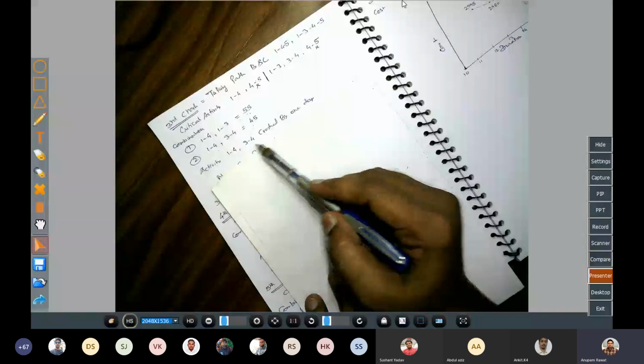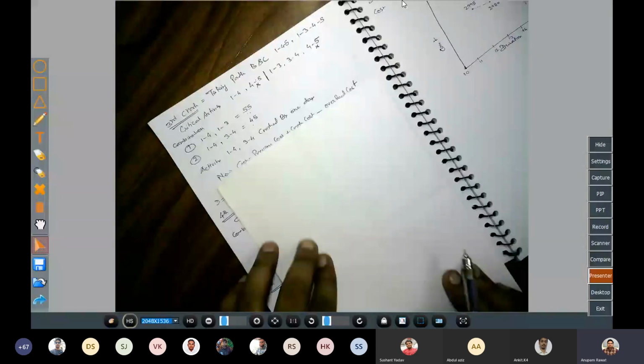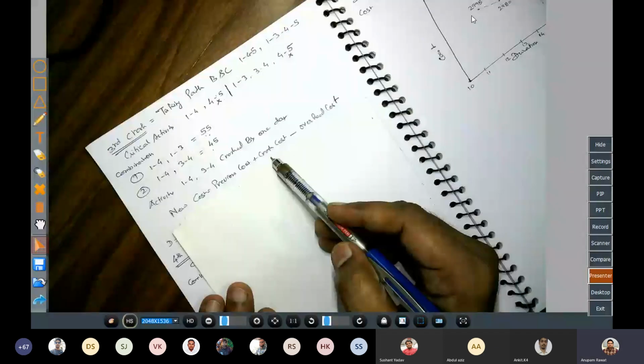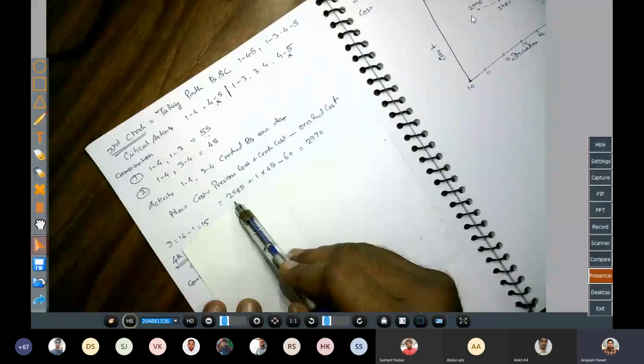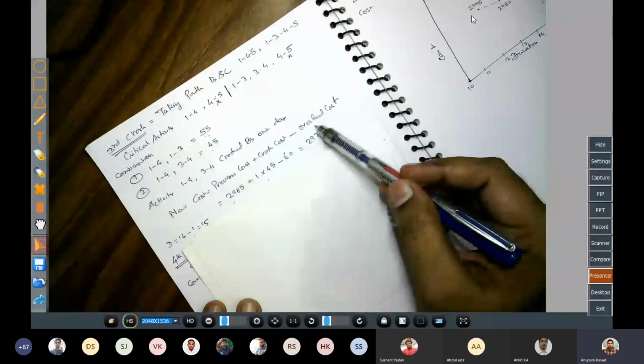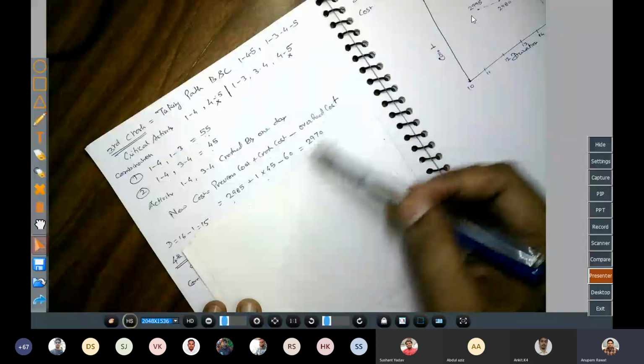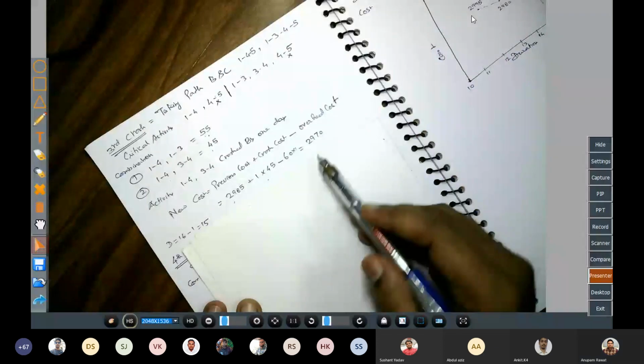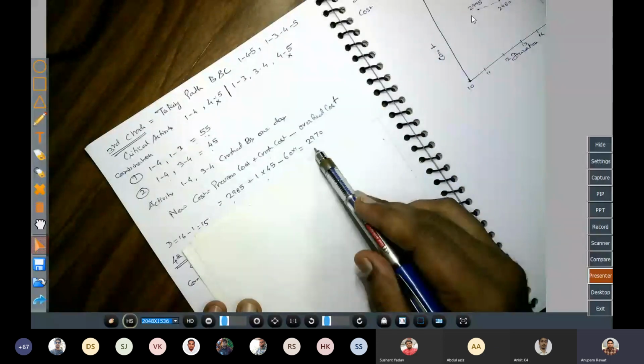Again, formula: new cost is equal to previous cost plus crash cost minus overhead cost. So the previous cost was 2985. Crash cost, it is crashed by 1 day, cost slope is 45. Overhead cost, it is crashed by 1 day, so 60 into 1, I had not written it, so that is being corrected. Now it comes to 2970.